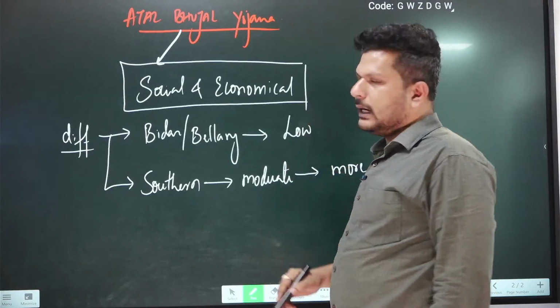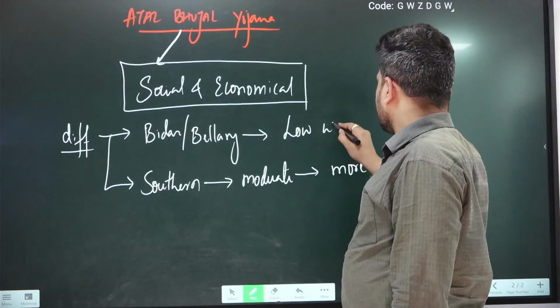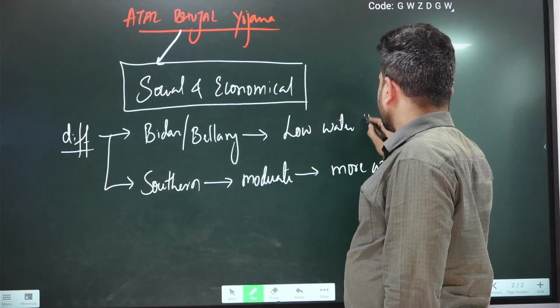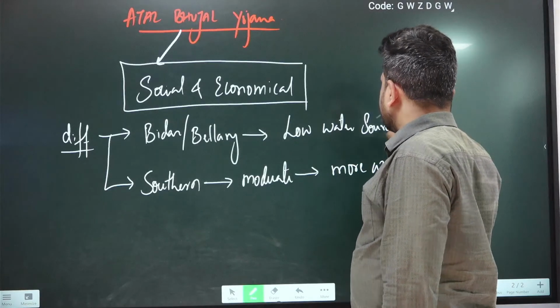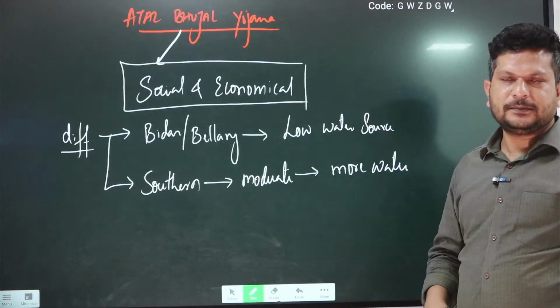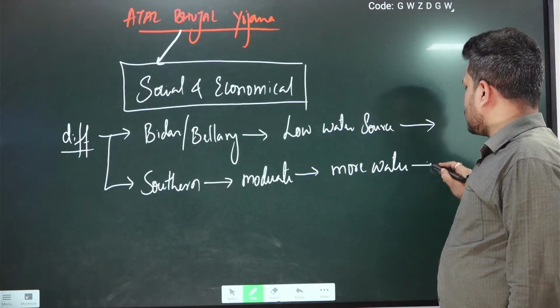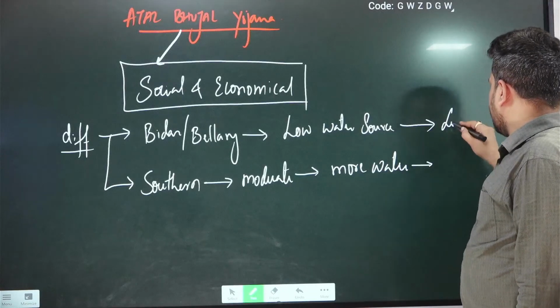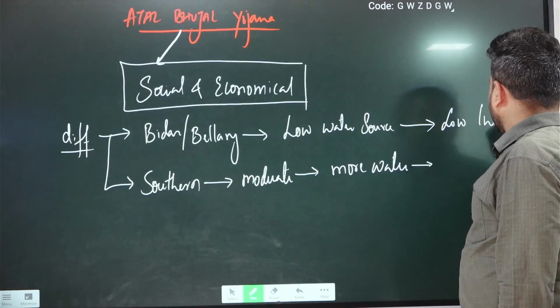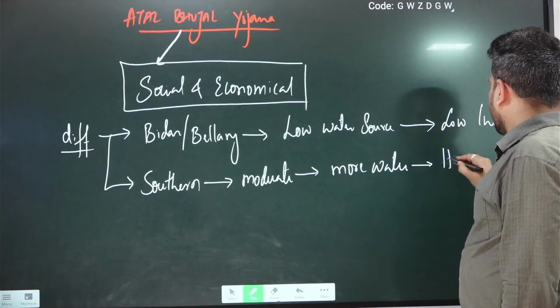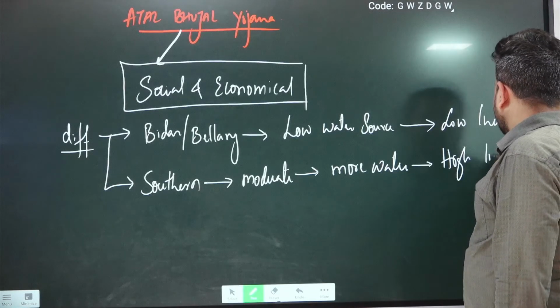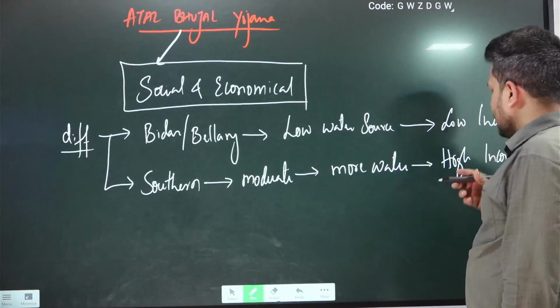In North Karnataka, we see that there is less water source for agriculture or drinking facilities. This low and high water source usually leads to low income or high income in the southern part of Karnataka.